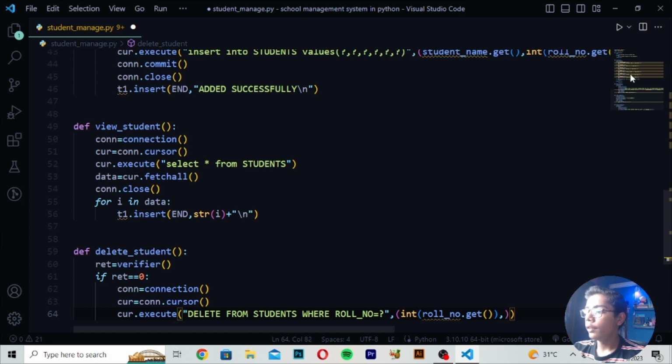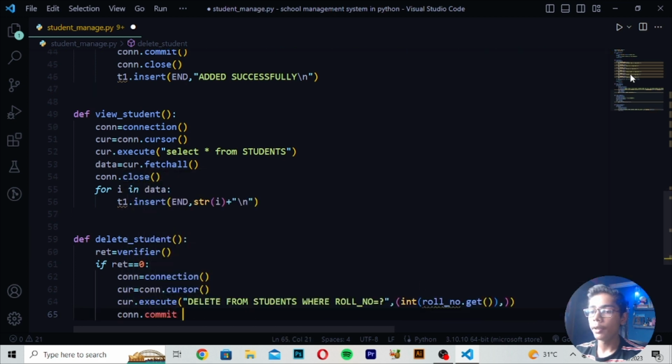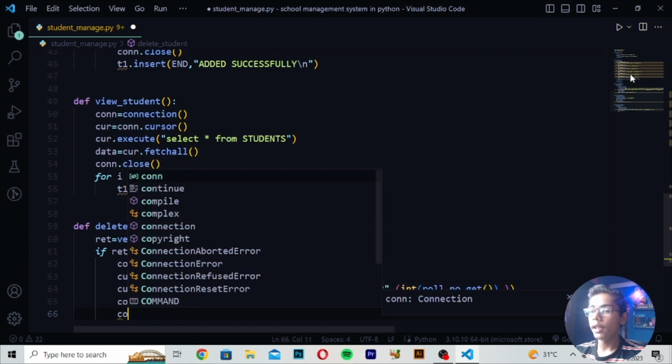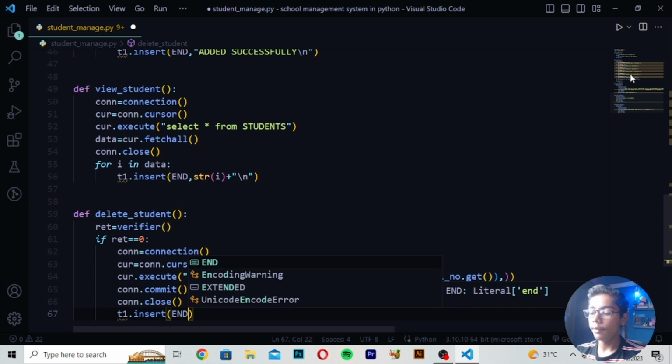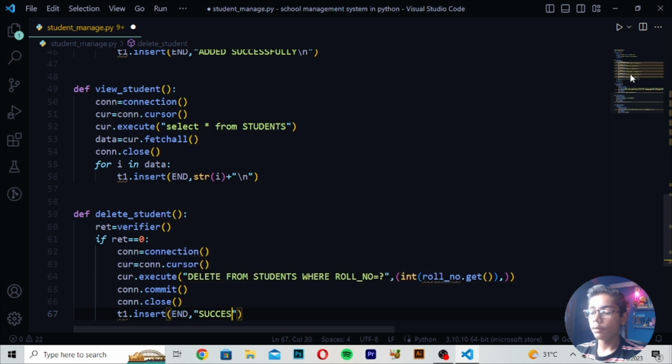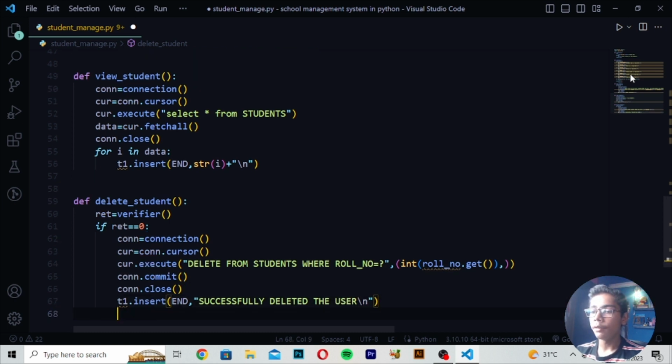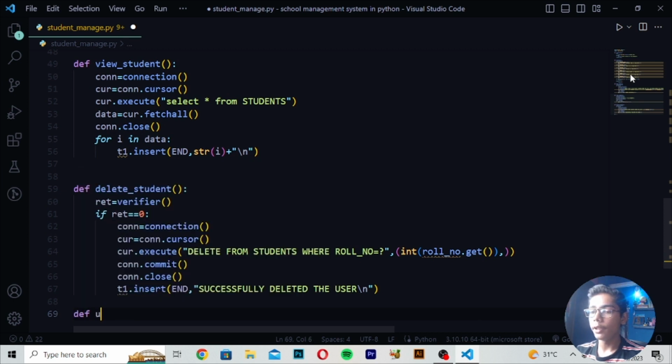After closing this value we have to write the commit value. So I will be moving down: connect dot commit value, make this bracket, connect dot close, and then also make t1 insert value, and in insert value I will be writing add successfully. So here I will be writing successfully deleted the user, then in small I will be writing backslash n.